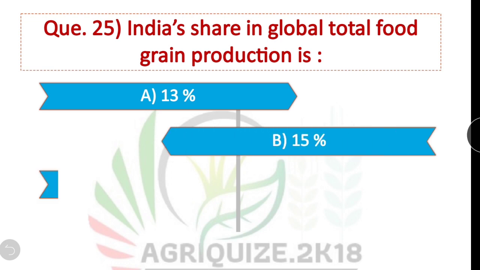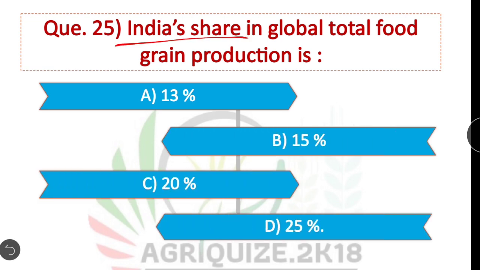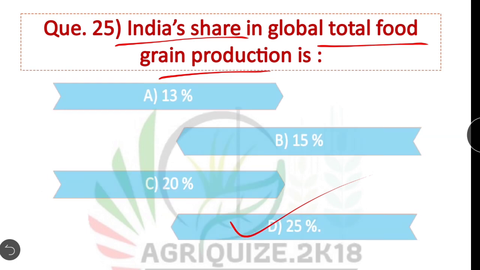Question 25. India's share in global total food grain production is. India's share in global total food grain production is 25%. Option D is correct.